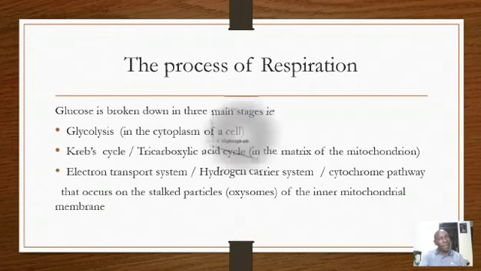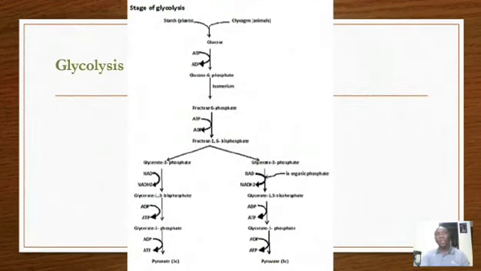By the time we ended last time, we had seen that glycolysis has the end product pyruvate. From each molecule of glucose, we form two molecules of pyruvate or pyruvic acid.